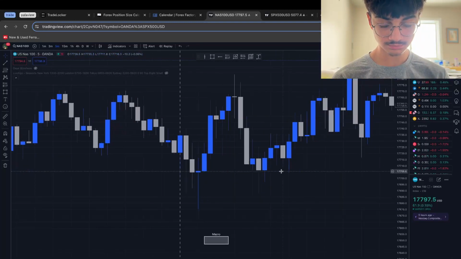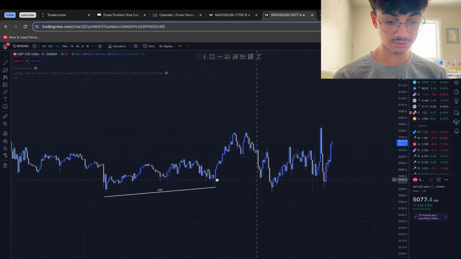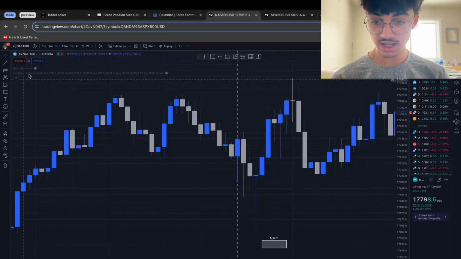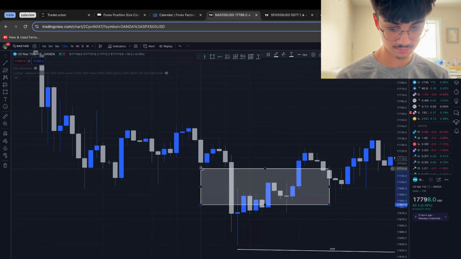So once we're here, we don't need the S&P anymore because we already have our divergence formed and already have our bias. So we are looking for longs. And then we have this 15-minute fair value gap here. Let me show you.